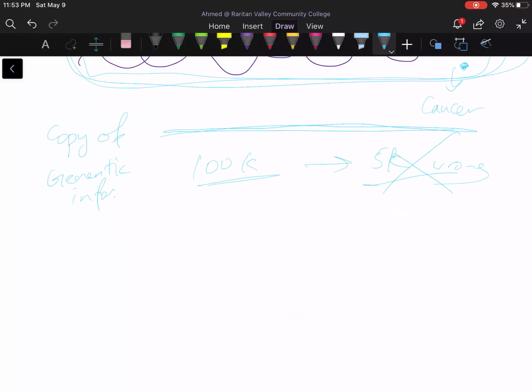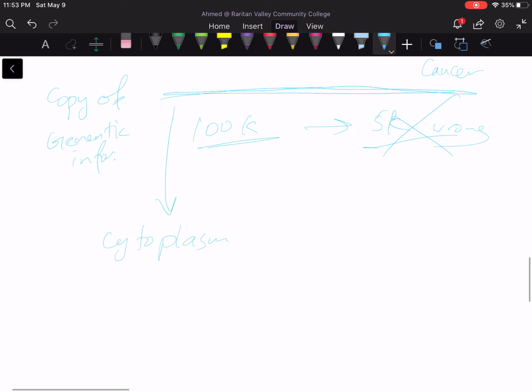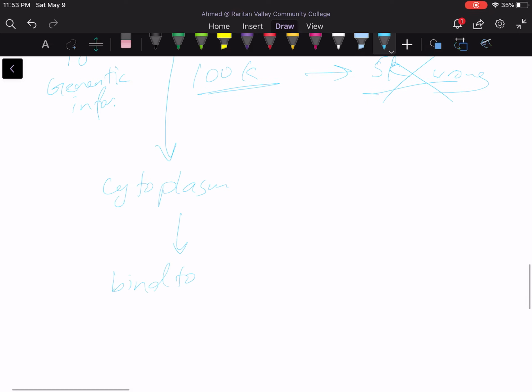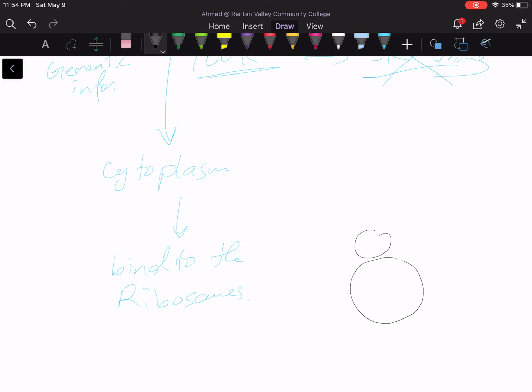So now the messenger RNA is ready. So we are done with the transcription. The messenger RNA will move to the cytoplasm, and in the cytoplasm, it will bind to the ribosomes. The ribosomes would come and sit on the messenger RNA. And the ribosomes also can read the nucleotides. However, they are going to read each 3 nucleotides as one unit, as one word.